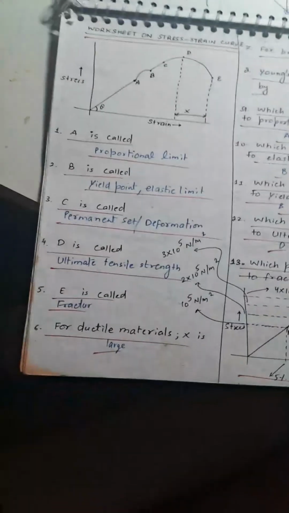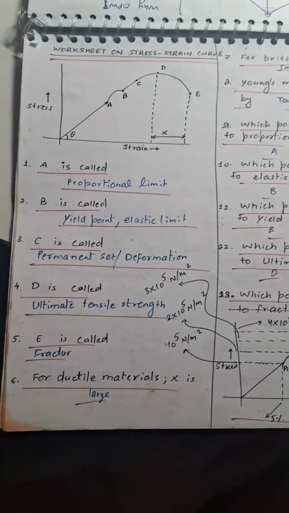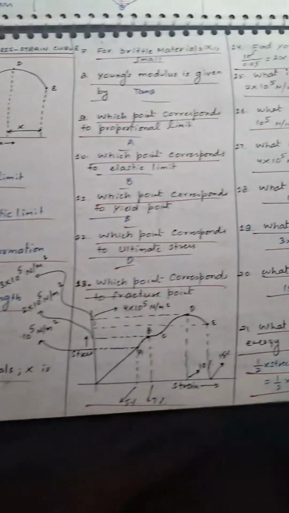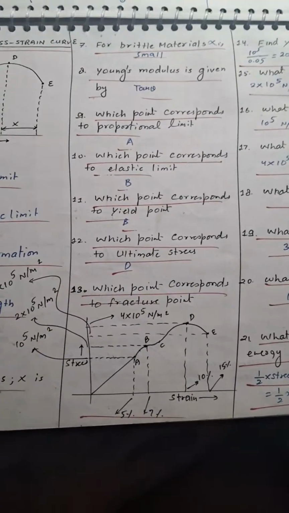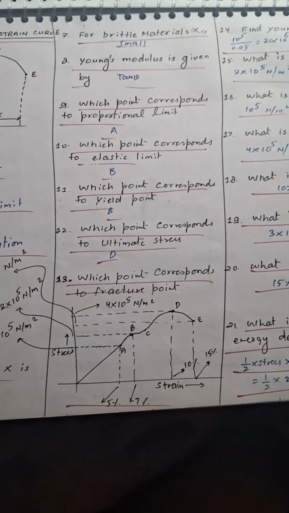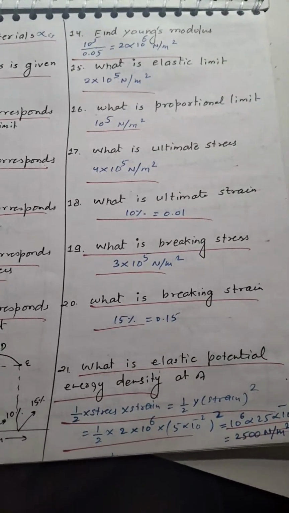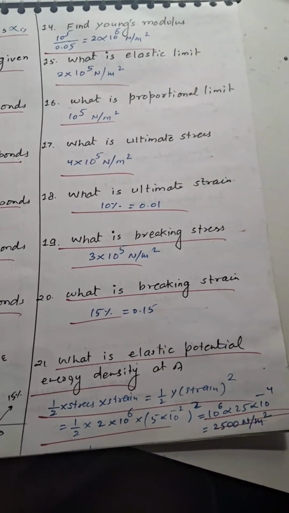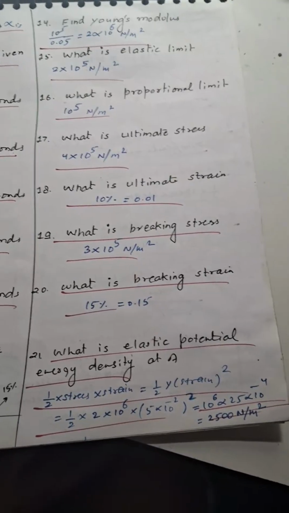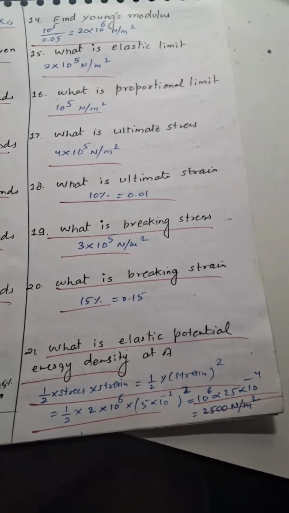Then is another stress strain curve for various quantities A, B, C, D points, ductile, brittle materials, elastic limit, analysis of this, numericals based on this question, calculation of various parameters, Young's modulus, elastic limit, proportional limit, ultimate stress, breaking strain, elastic potential energy.